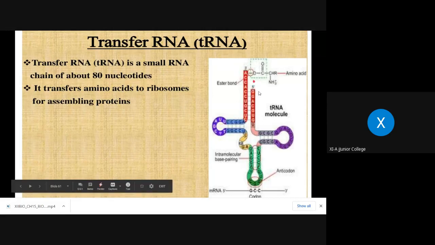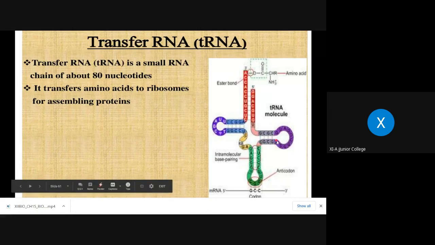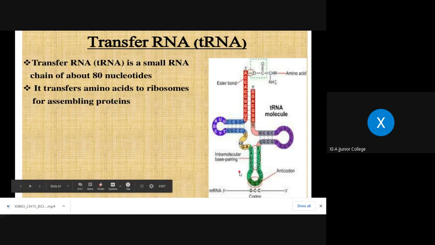Now you can see here, in general, this is the 5' end and this is the 3' end. When you start from here, at the 5' end, it starts forming parts with arms and loops. This entire structure has one arm, this is the second, this is a smaller, short loop, and this is the fourth, and these two are free. This is one end, the 5' end, and this is the 3' end, but from 5' to 3', it shows such folds. Can you see all those folds? And these folds are very specific.